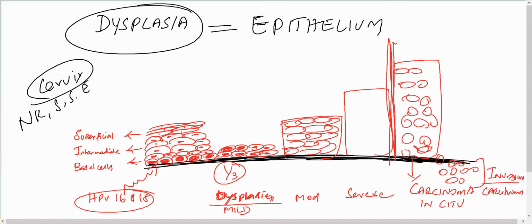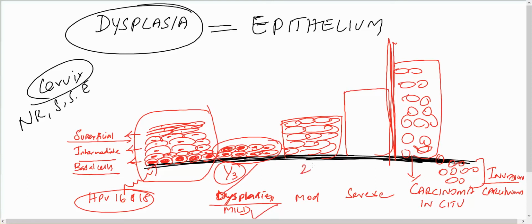Once again, this is the normal structure of the cervical epithelium: basal cells, intermediate cells, superficial cells. If the basal cells are increased to 1/3 thickness, it is mild dysplasia. If they are increased to 2/3 thickness, it is moderate dysplasia. If they are increased to full thickness, it is severe dysplasia.